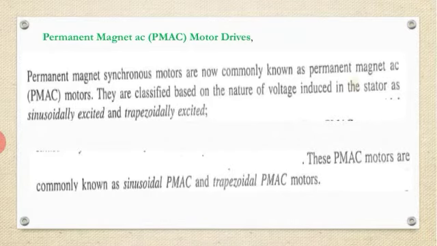Here the permanent magnet synchronous motors, now commonly known as permanent magnet AC motors, are classified based on the nature of voltage induced in the stator, as sinusoidally excited and trapezoidal excited. In other words, the PMAC motors are classified based on the nature of voltage induced in the stator. We are exciting the supply to the stator, so the induced voltage is of two types: one is sinusoidal and another one is trapezoidal.